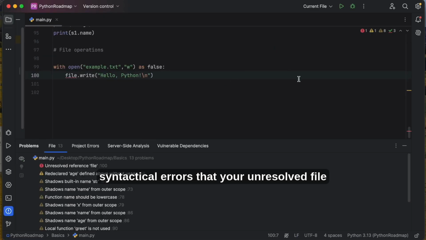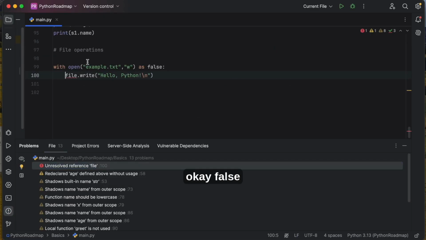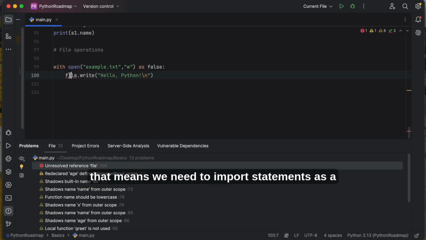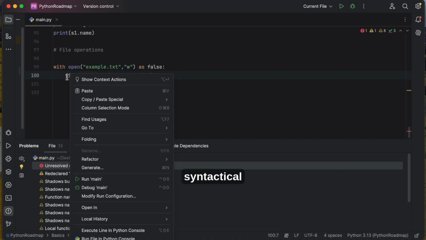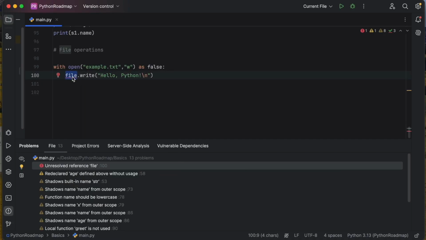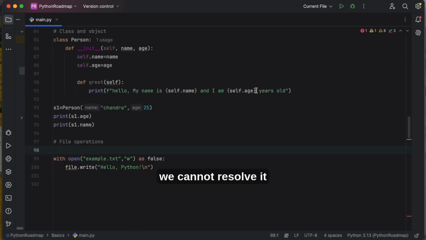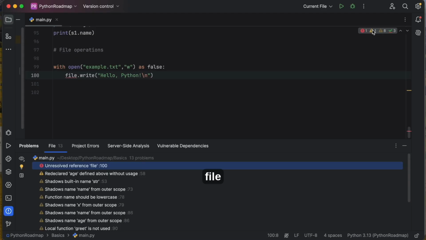The syntactical errors, unresolved error file. Okay, false. So that means we need to import statements, as syntactical errors we cannot resolve it. file.write. So we need to import the files.